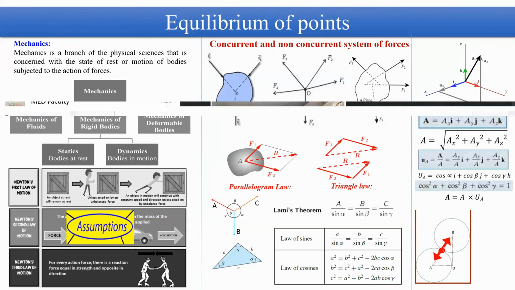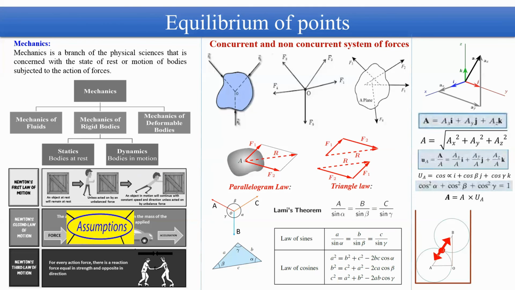So we will draw the reaction forces based on Newton's third law. Newton's third law states that if you apply a normal reaction on one ball, then an equal and opposite reaction you will get for the other ball also. So here I am drawing two forces, and suppose these forces are showing the weights of the two balls.